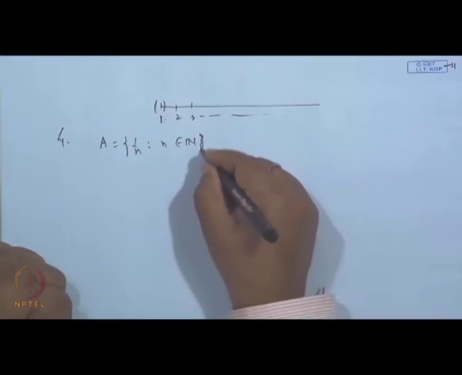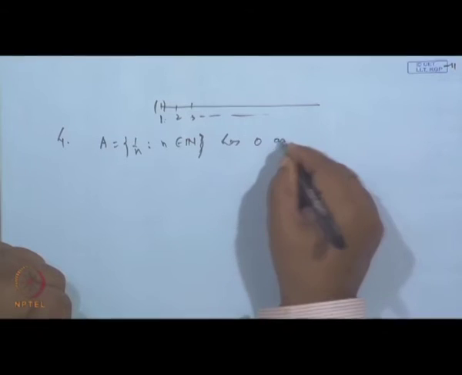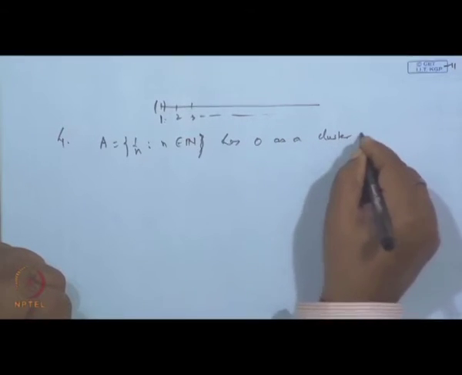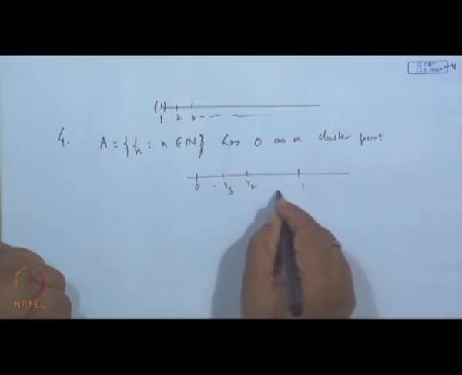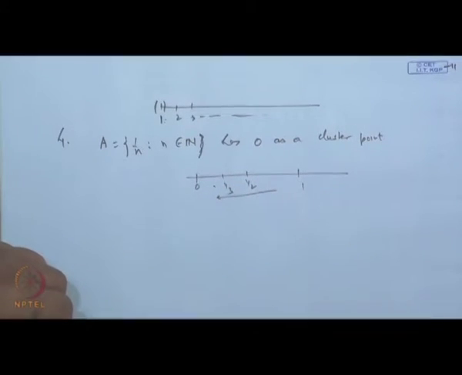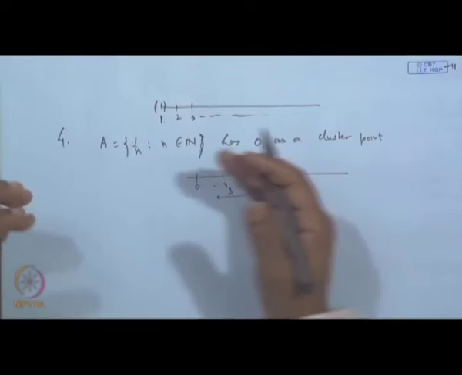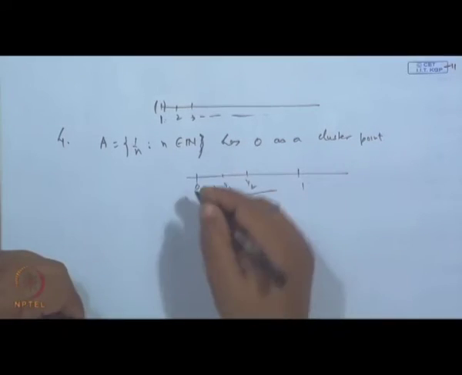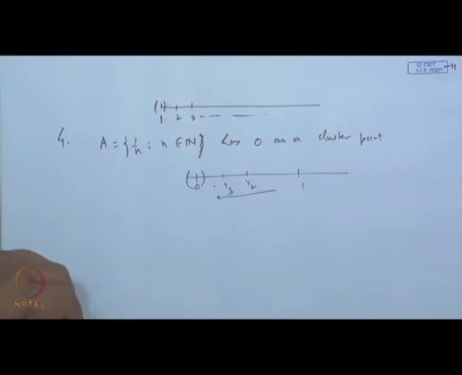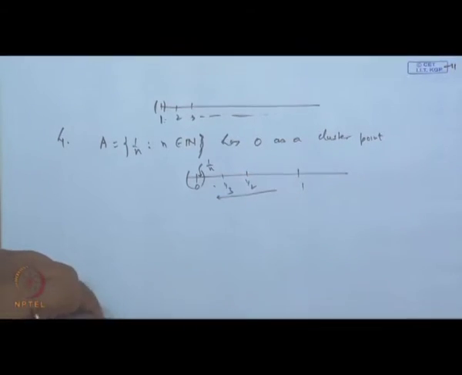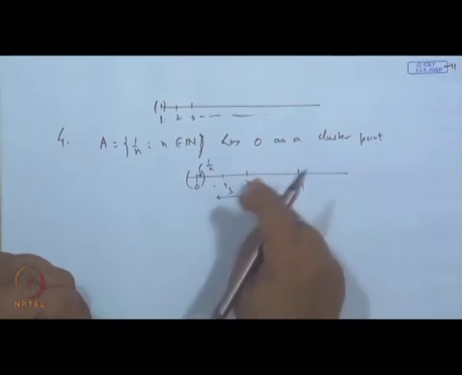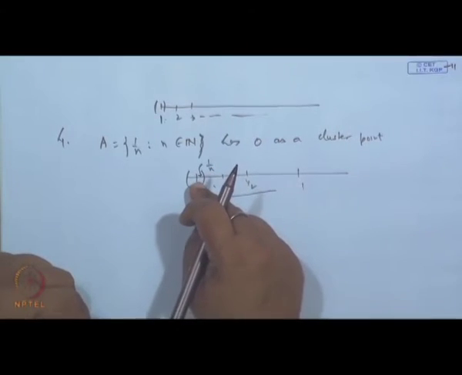Now, this has 0 as a cluster point. Why? Because this is our 0, here is 1, then half, 1/3 and like this. So, the sequence is decreasing, and it clusters around the point 0. It means if I draw any neighborhood around the point 0, there are so many points available after a certain stage, which are close to 0 and different from 0. So, 0 becomes the cluster point for it.